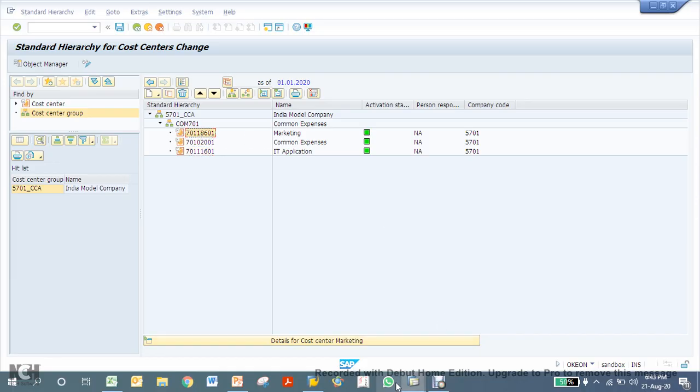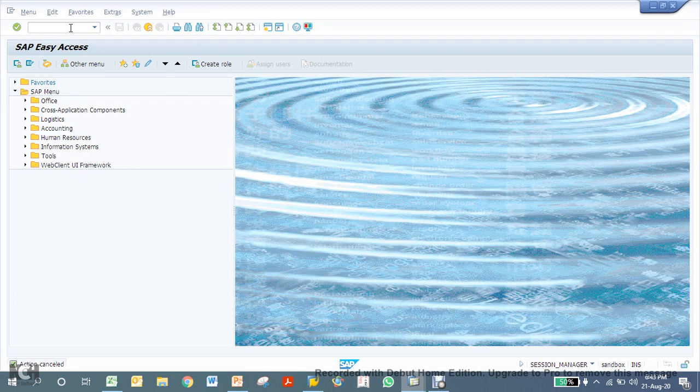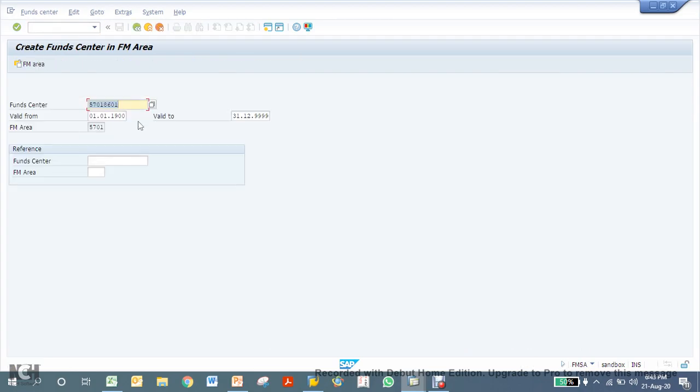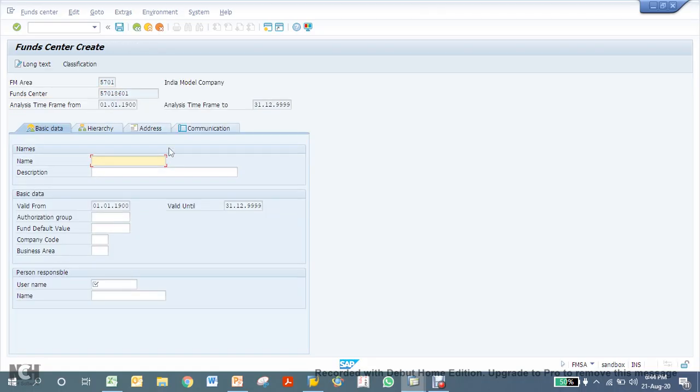So let's go to the FMSA transaction. Enter the fund center number. I have used the naming convention as 570 with the cost center's last 5-digit number. Then enter the fund center name. I give the same name, marketing, like what I have in the cost center.